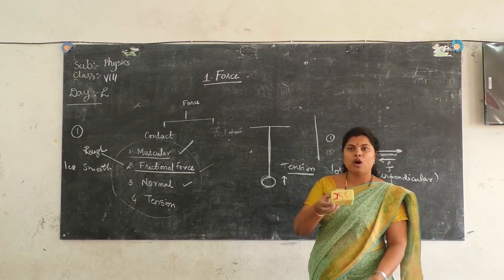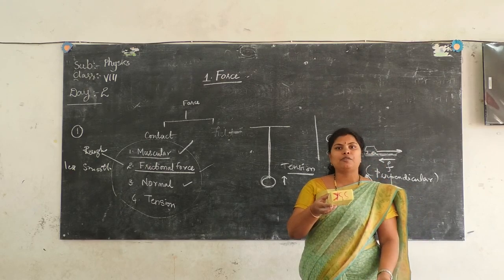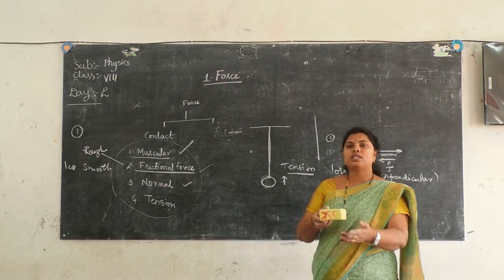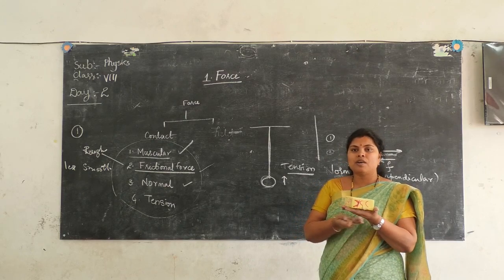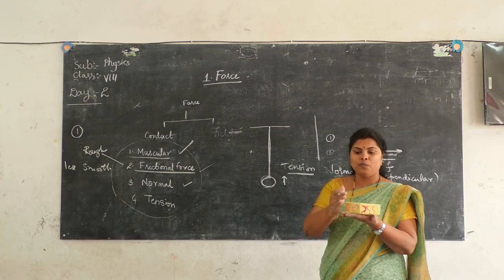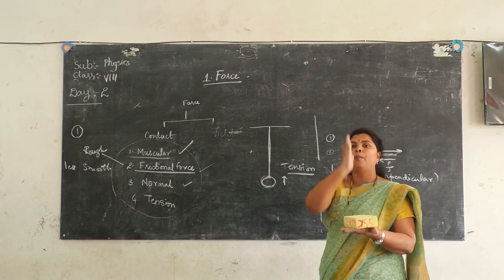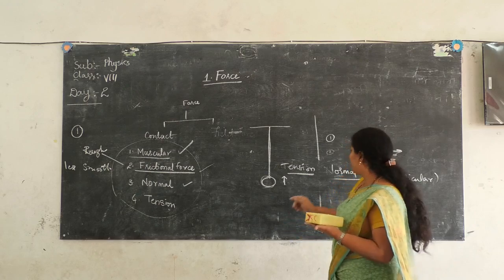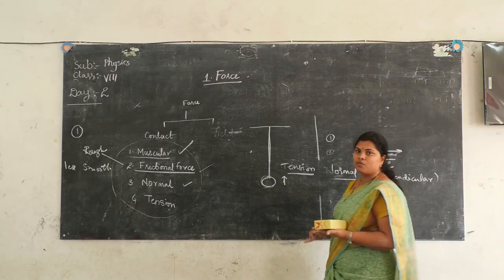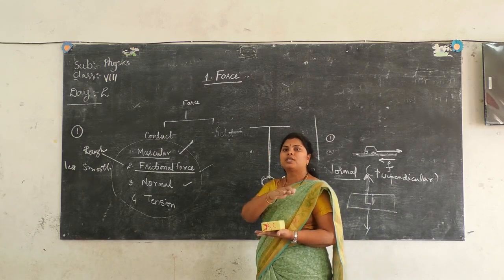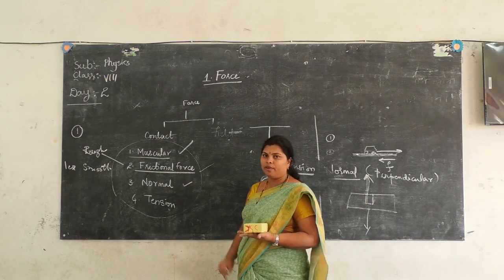The book should fall down because of the Earth's gravitational force, but it doesn't happen because your table will be supporting. The surface on which the book is placed exerts some force perpendicular to the surface, because of which the body doesn't fall down. So that force which is acting perpendicular to the surface is called the normal force.